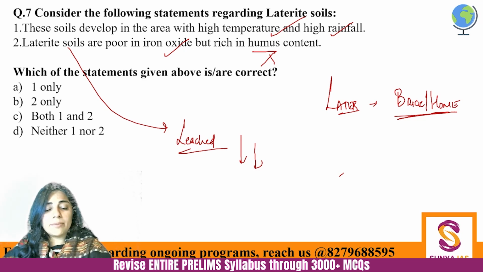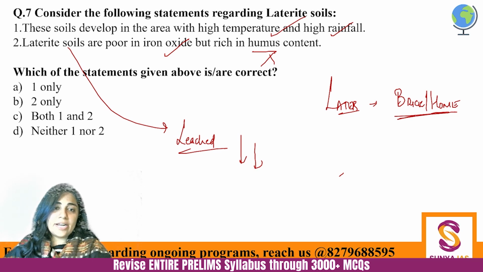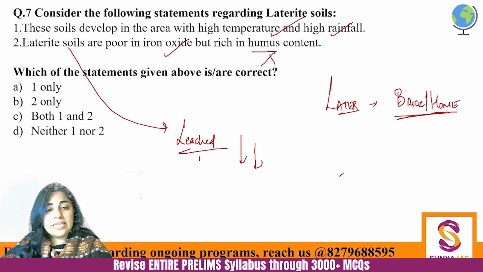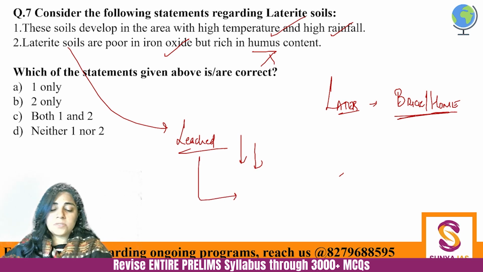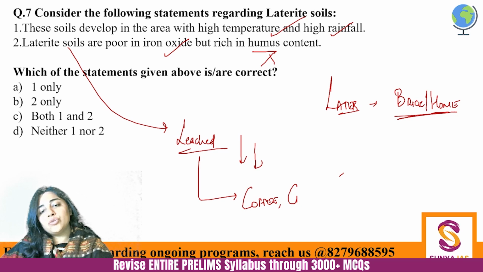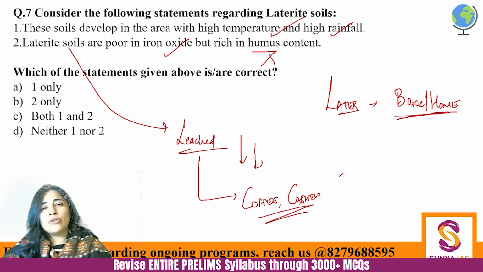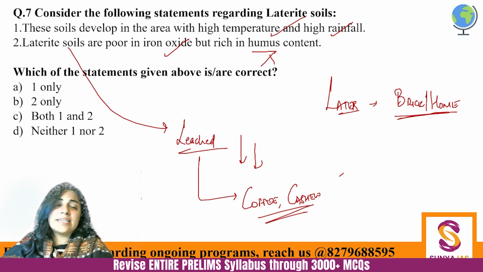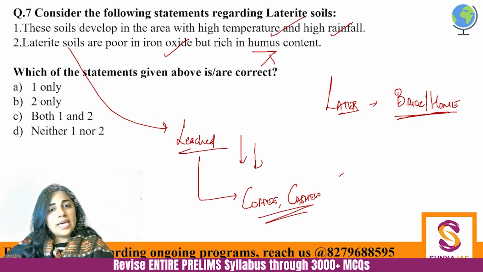And of course, you can imagine that it would never be easy to cultivate this kind of soil, but still there are some important crops that grow in this leached and laterite soil. Primarily the plantation crops, which are coffee, then there is cashew nut. These are some plantation crops that grow here. So a lot of fertilizers are applied, but basically it's to utilize the land that is there under laterite soil.